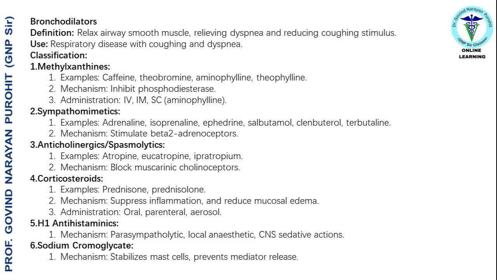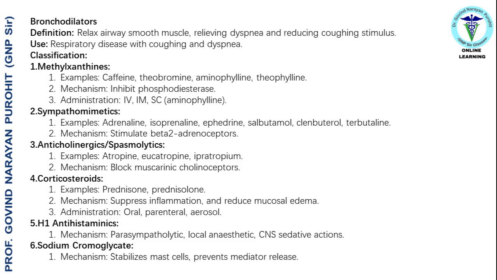Sympathomimetics, examples, adrenaline, isoprenaline, ephedrine, salbutamol, clenbuterol, terbutaline. Mechanism: stimulate beta-2 adrenoceptors. Anticholinergics, spasmolytics, examples, atropine, eucotropium, ipratropium. Mechanism: block muscarinic cholineceptors. Corticosteroids, examples, prednisone, prednisolone. Mechanism: suppress inflammation and reduce mucosal edema.